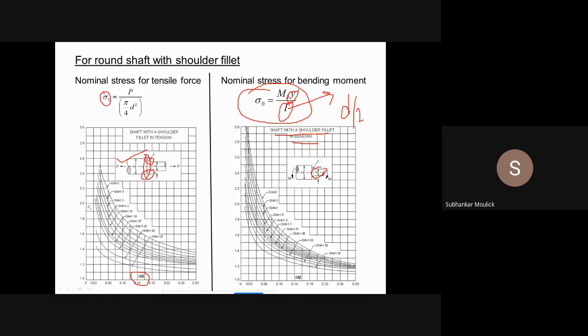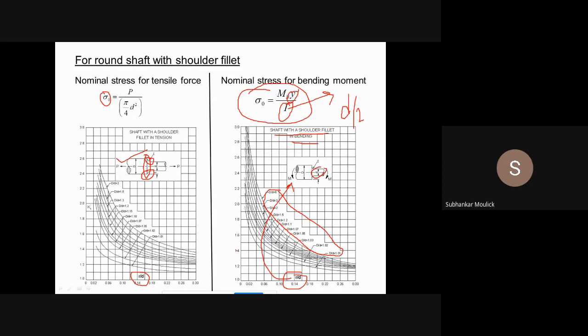Then you need to find out the value of kt. Kt you already know how to find out. Corresponding to the r by d value, which you will get from this diagram, and corresponding to different capital D by small d values, again you can get it from the diagram. Fine. The corresponding point, the intersection point of small r by d and capital D by d, from that point, if you move along the negative x direction, on this positive y axis, you will get the value of kt.